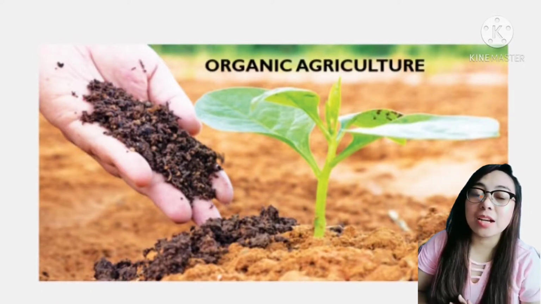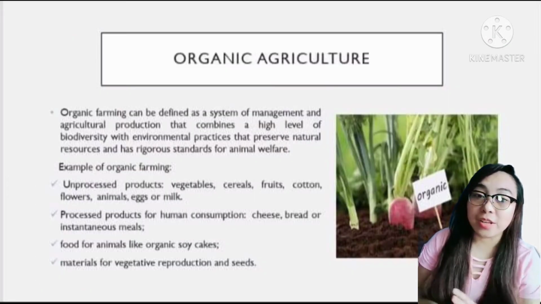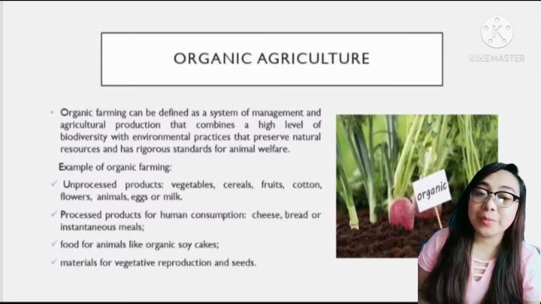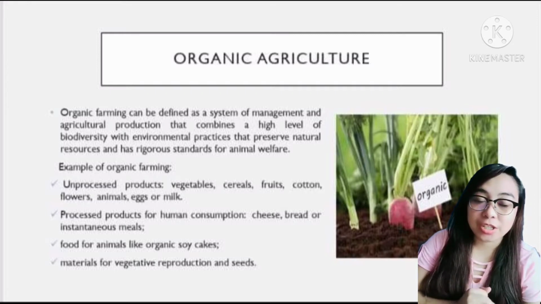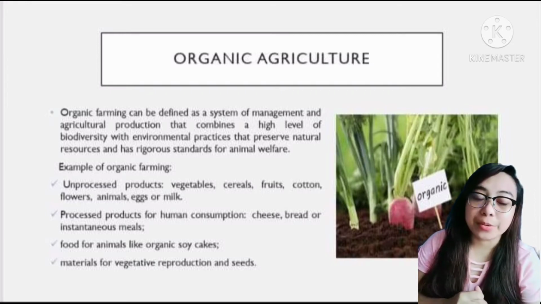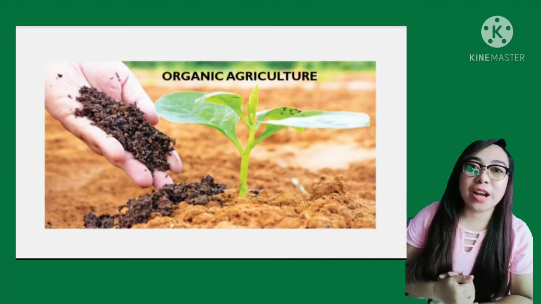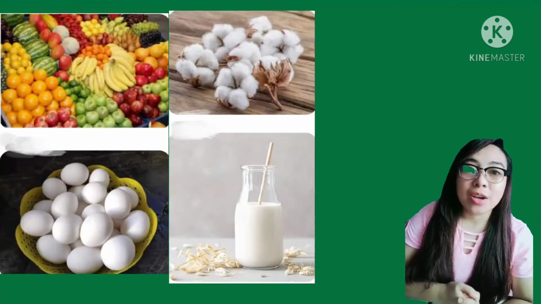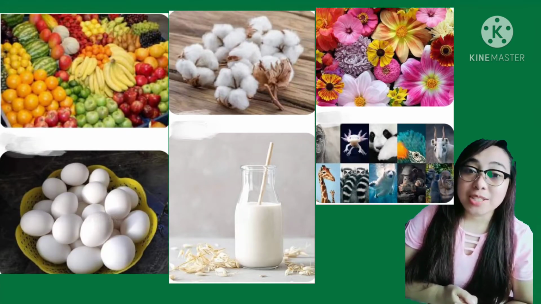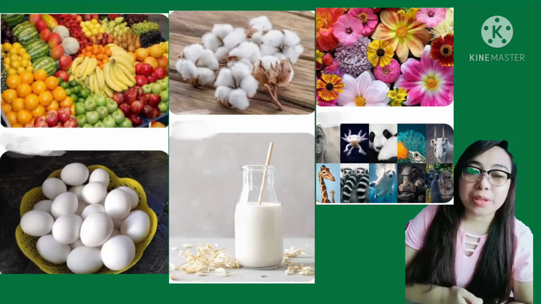What is organic agriculture? Organic agriculture or organic farming can be defined as a system of management and agricultural production that combines a high level of biodiversity with environmental practices that preserve natural resources and has rigorous standards for animal welfare. Example of organic farming: unprocessed products like vegetables, cereals, fruits, cotton, flowers, animals, eggs, or milk.